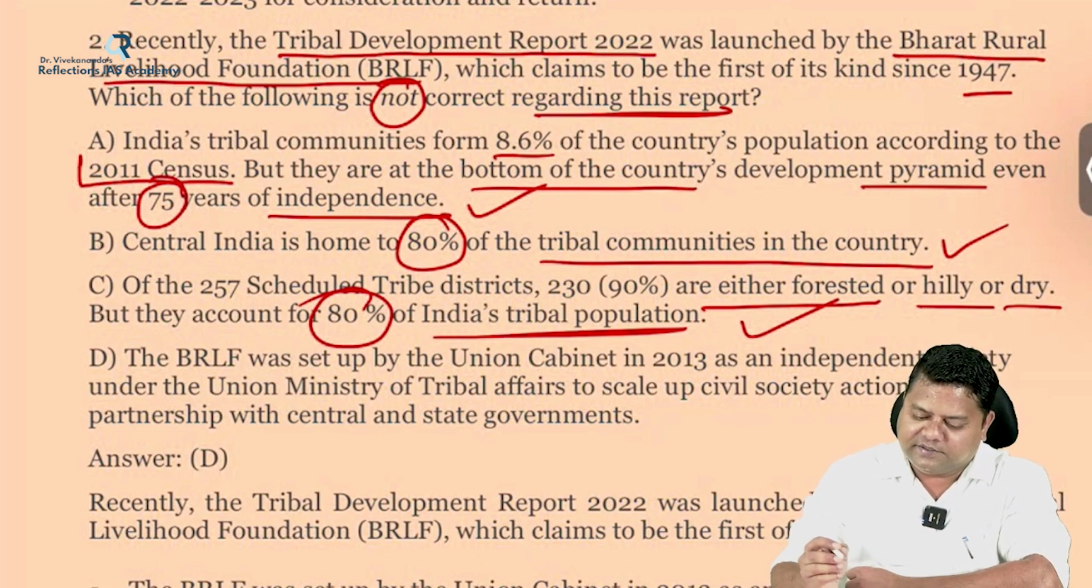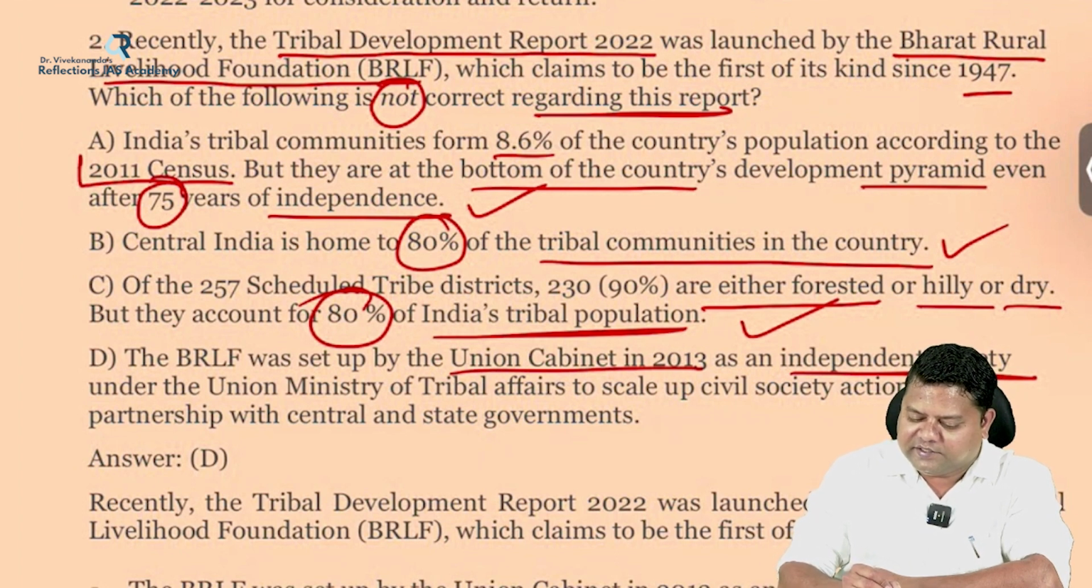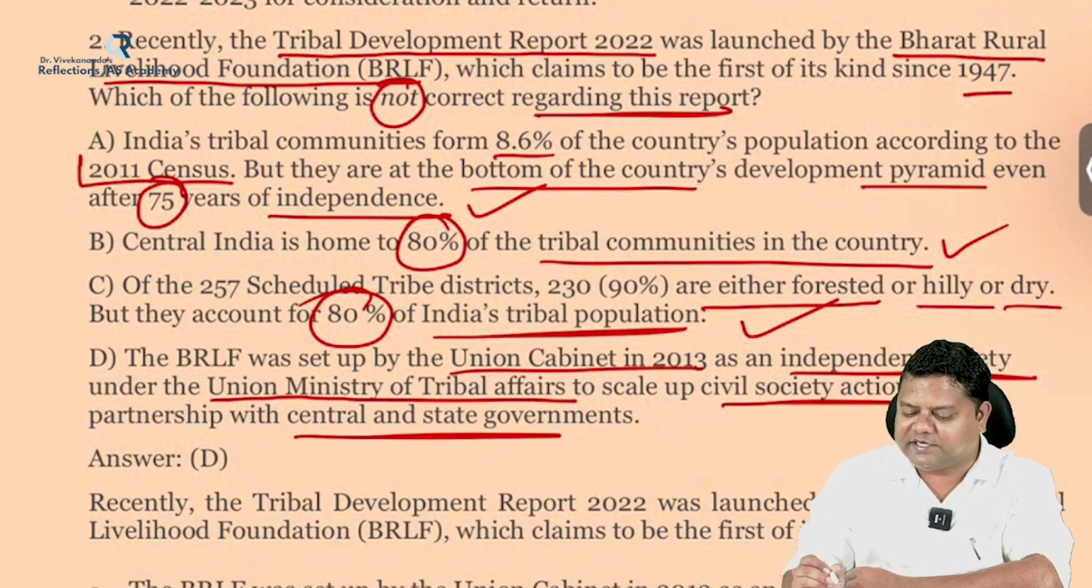Option D is the BRLF, the Bharat Rural Livelihood Foundation, set up by the Union Cabinet in 2013 as an independent society under the Union Ministry of Tribal Affairs to scale up civil society action in partnership with central and state governments.